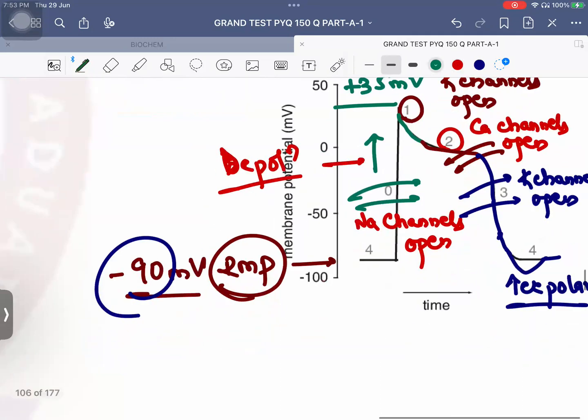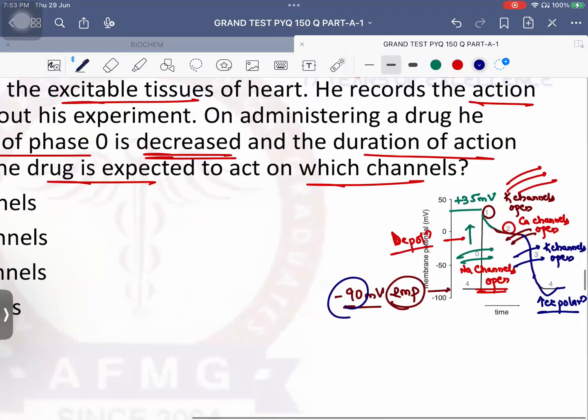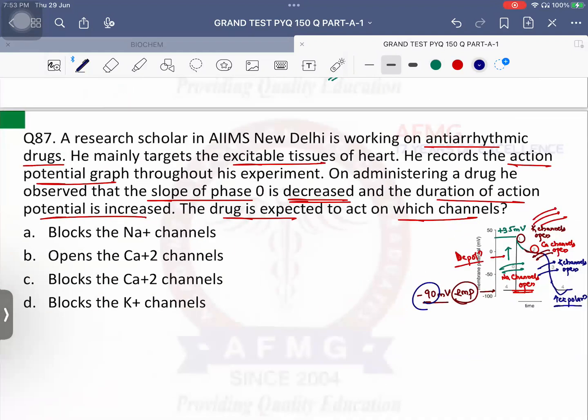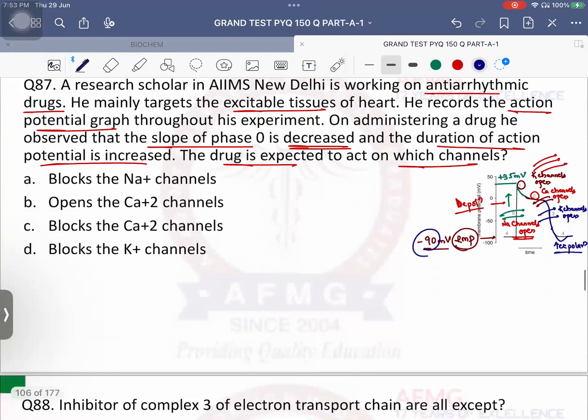Now the drug is working on phase 0, meaning it is acting on which channels? Sodium channel. It is blocking the sodium channels. If sodium channels are blocked, will the signal be conducted further? Will the signal go from one cell to another? It will not go. And if the signal does not go, will there be arrhythmia? That is exactly what we want. Okay? So definitely, if the slope of phase 0 is decreased, that means the sodium channels have been blocked. That is why the slope of phase 0 is very slow, and therefore the duration of action potential is also increased, because phase 0 is taking a lot of time, because the sodium channels have been blocked. So it is nothing else but blocking of the sodium channel.